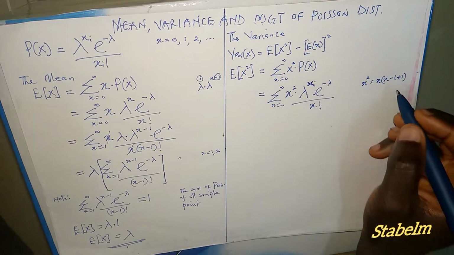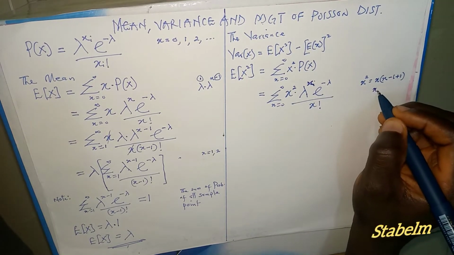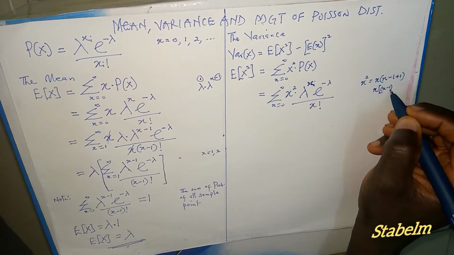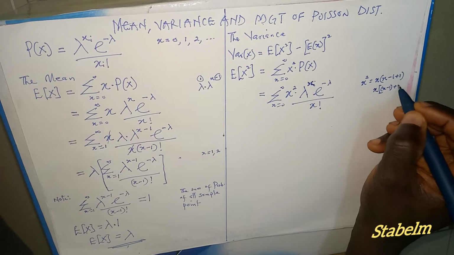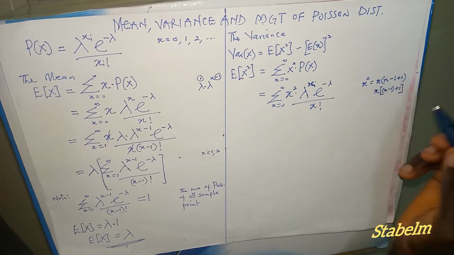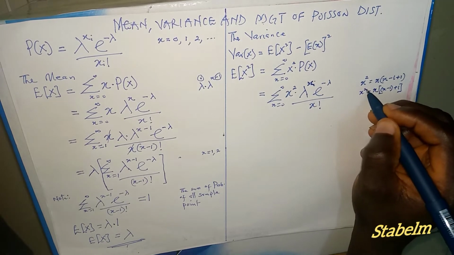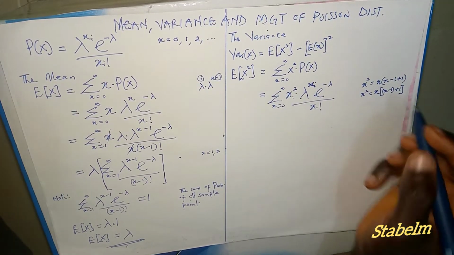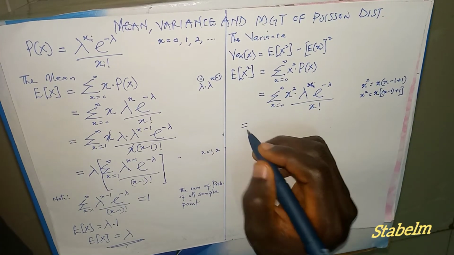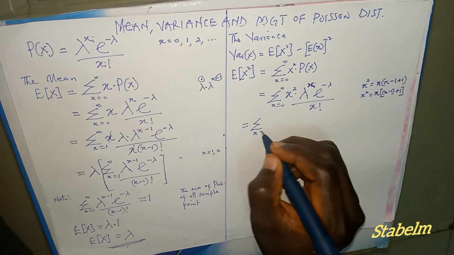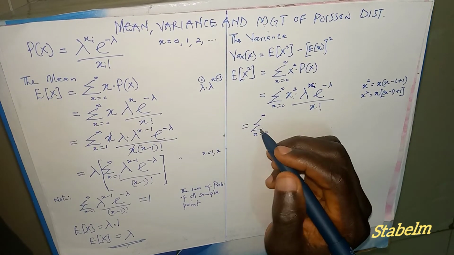So we can write this as x into bracket x minus 1 plus 1. If we have it this way, we're still saying the same thing as x squared. So we are going to manipulate x raised to power 2 into this format. And what do we have here now? This is equal to the summation x from 0 to infinity.